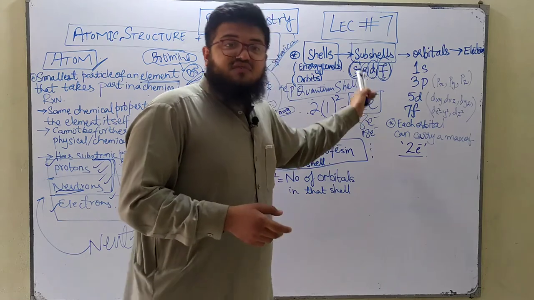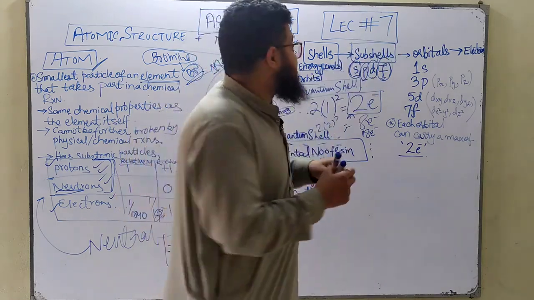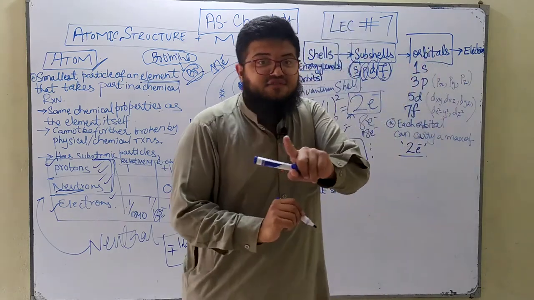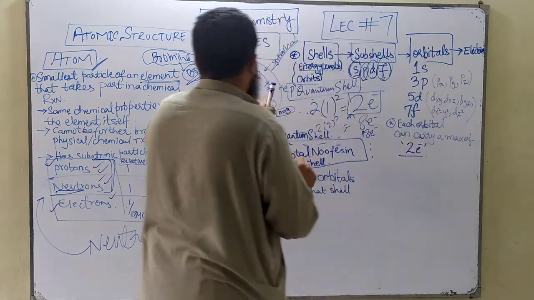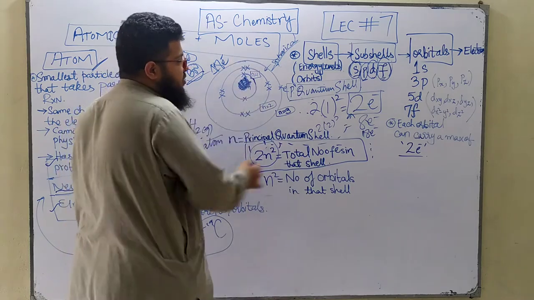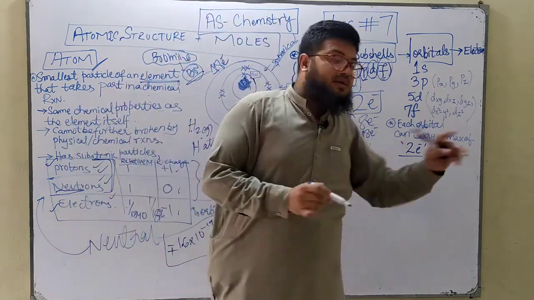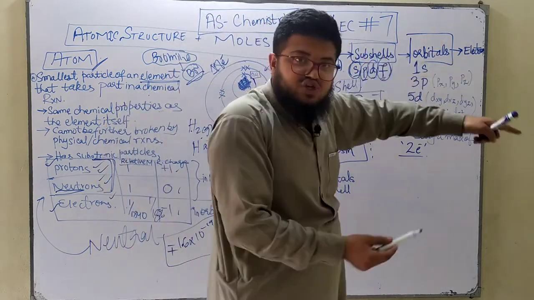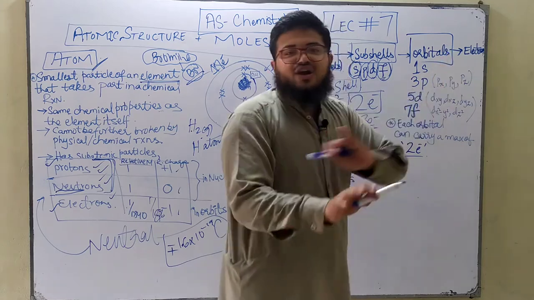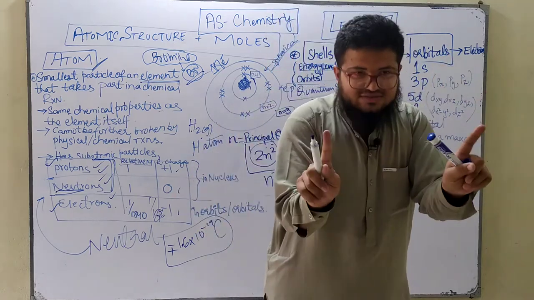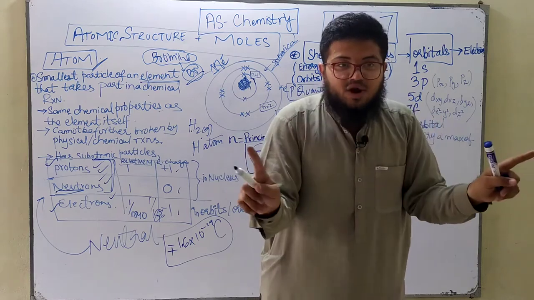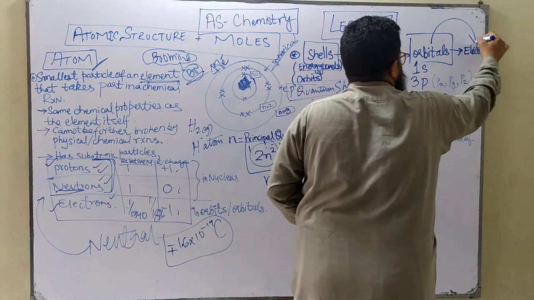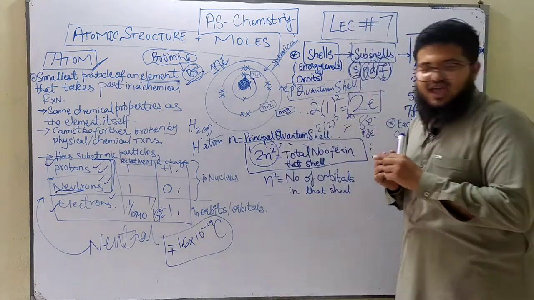And within the subshells we've got even smaller regions called the orbitals. These are not orbits. Orbit is different and orbital is different. Orbit was the principal quantum shell; this entire shell is called an electron orbit. Orbitals are found inside the subshells. And within the orbitals you don't have suborbitals, do not confuse this. Within the orbitals you've got the electrons.